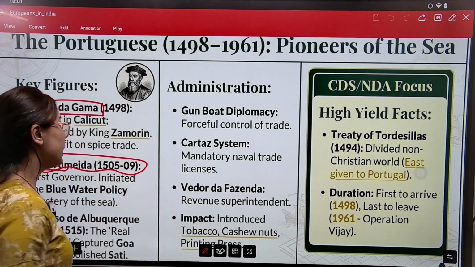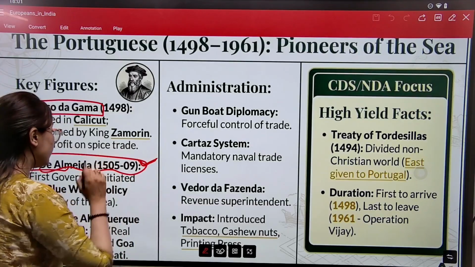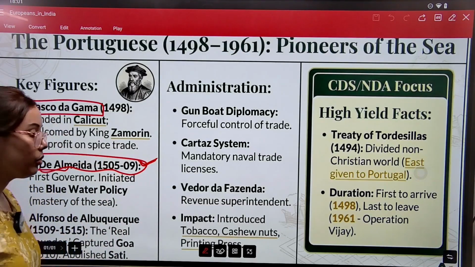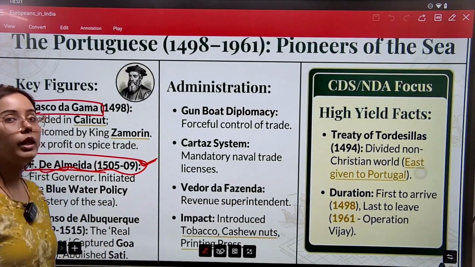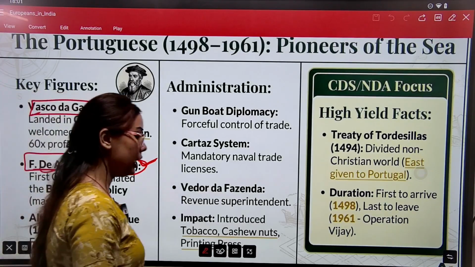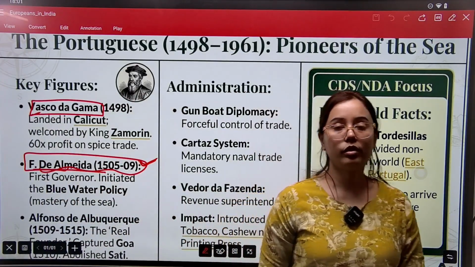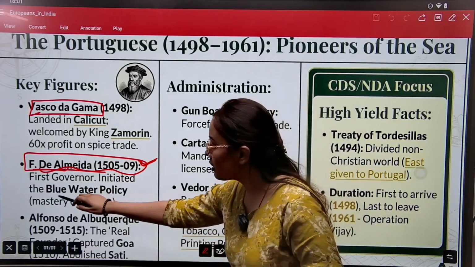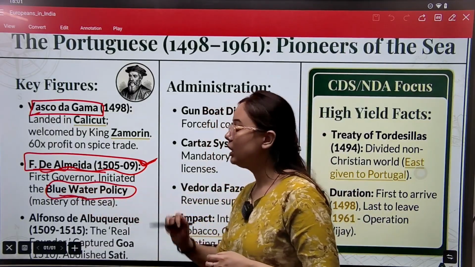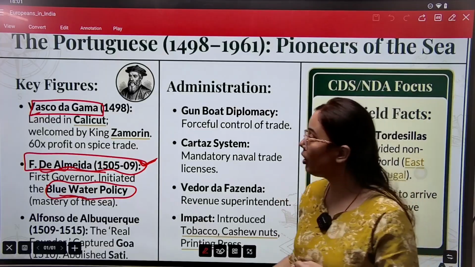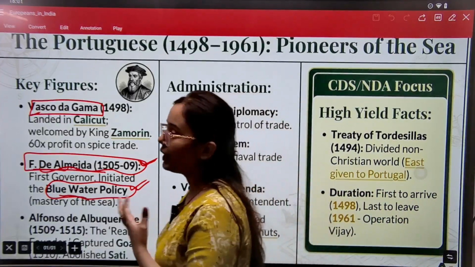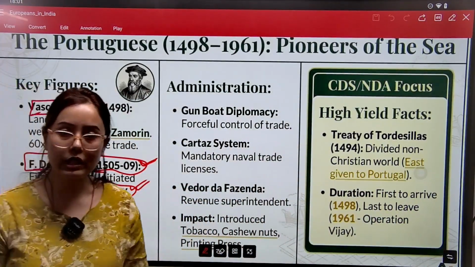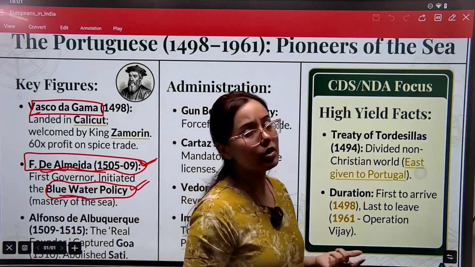For this, they sent their first governor to India, Francisco de Almeida. Francisco de Almeida was sent by the Portuguese to India as the first Portuguese governor. This person came to India and brought an important policy called the blue water policy. What is this blue water policy?